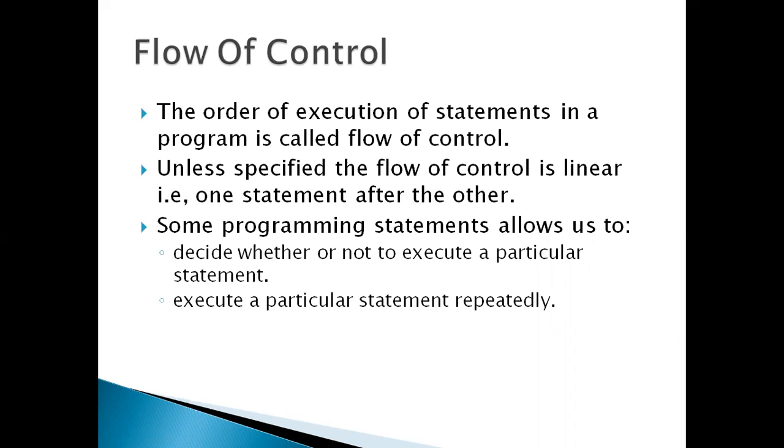So what is flow of control? The order of execution of statements in a program is called flow of control. Suppose we have 5 statements in a program, statement 1 to statement 5. Statement 1 will be executed first, followed by statement 2, statement 3, and so on. Statement 5 will be executed last. This order of execution is called flow of control.